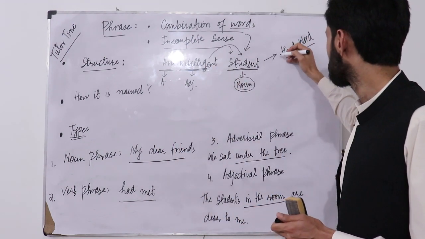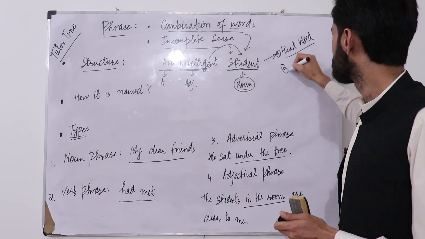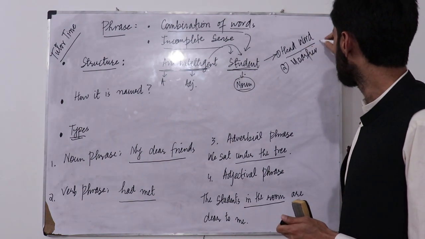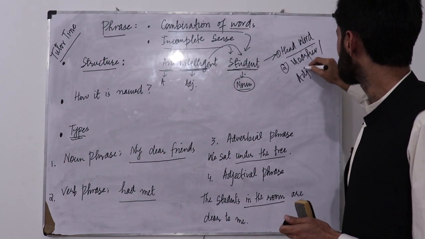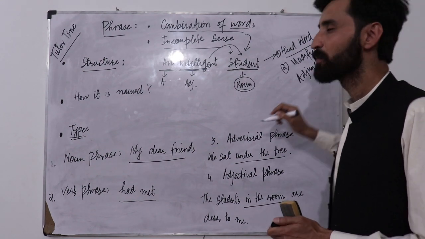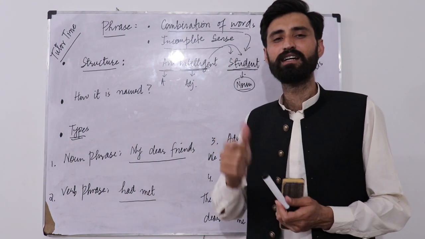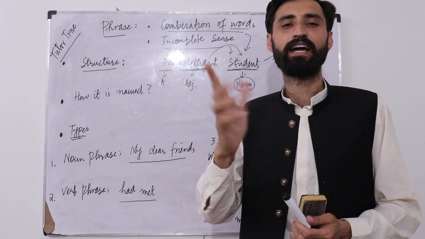So the first part we have is the head word. The second one is the modifier, and modifiers are also called adjuncts. So we can say structurally a phrase is comprised of 2 parts: head word and adjuncts.